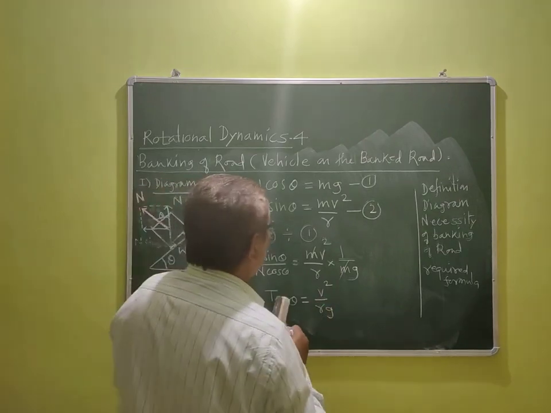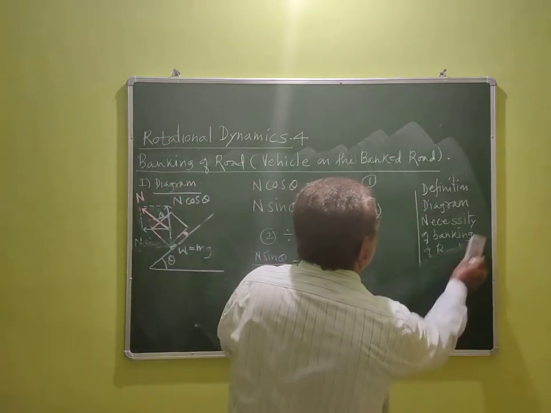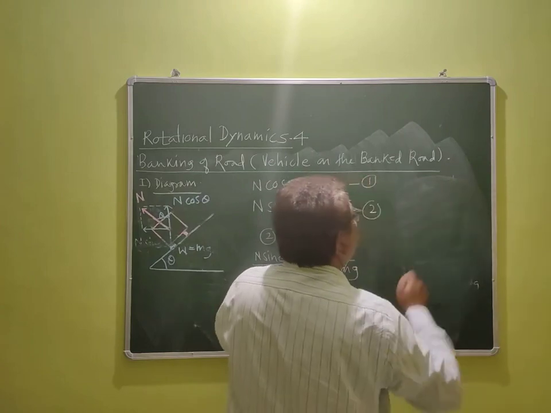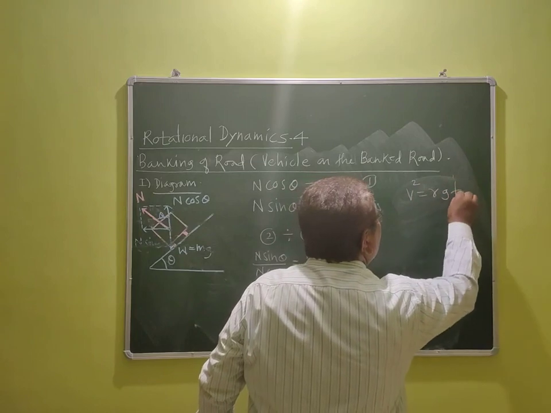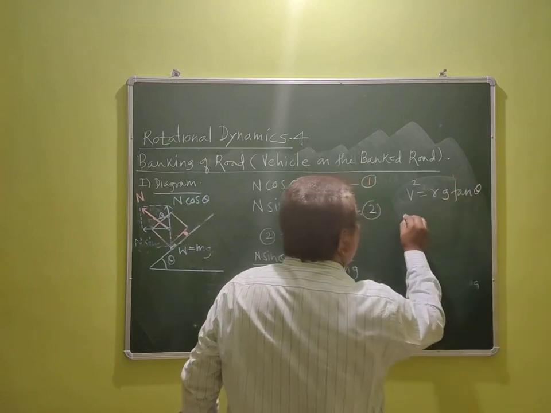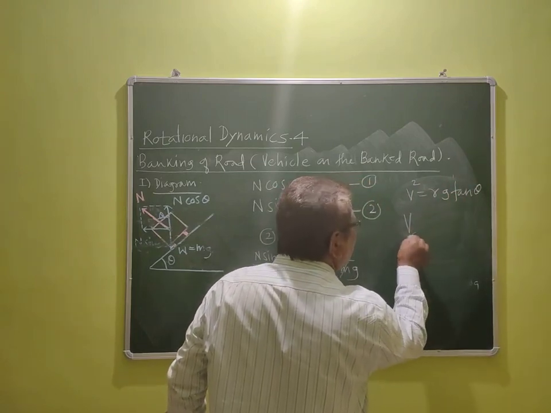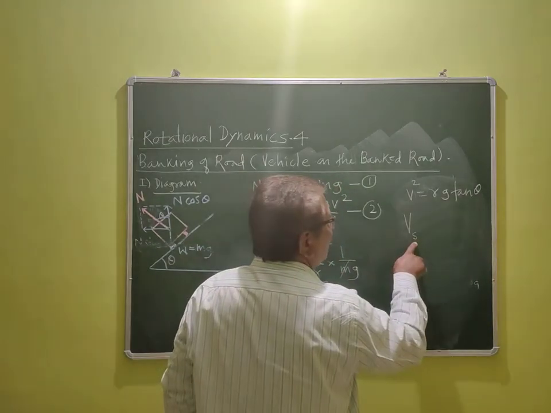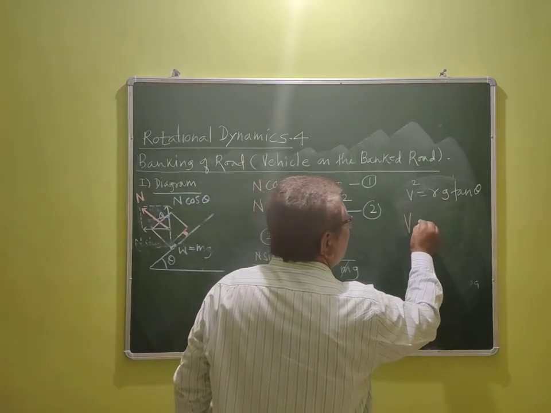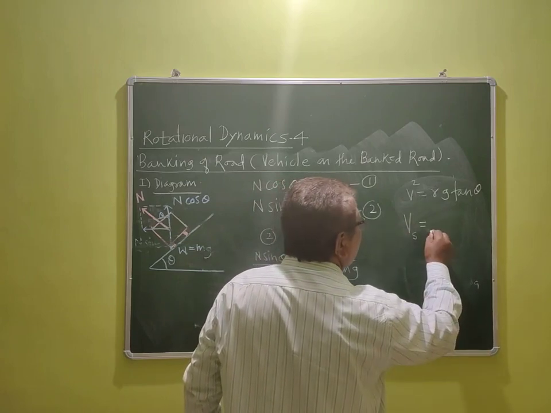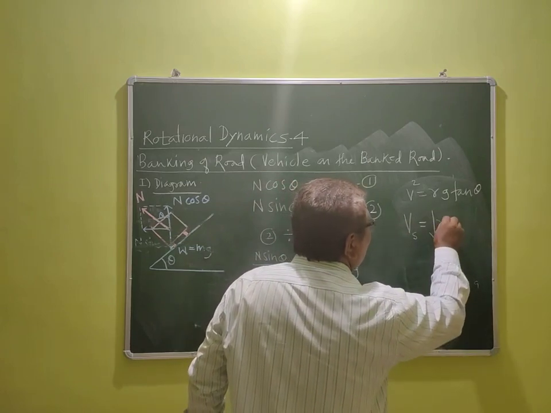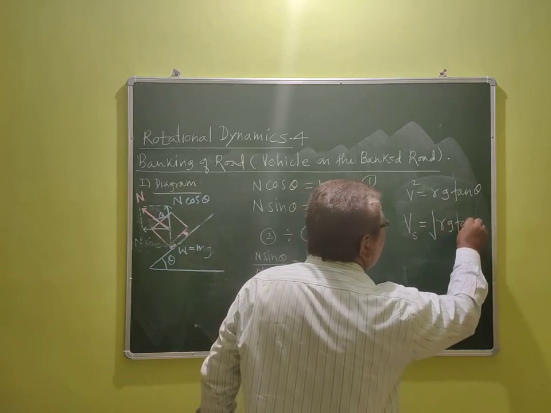So v square is equal to rg tan theta. And so for the most safe speed, Vs, at a satisfactory turn, we get the root of rg tan theta.